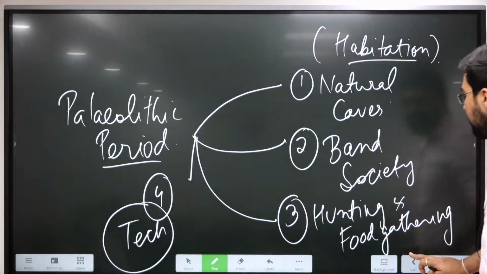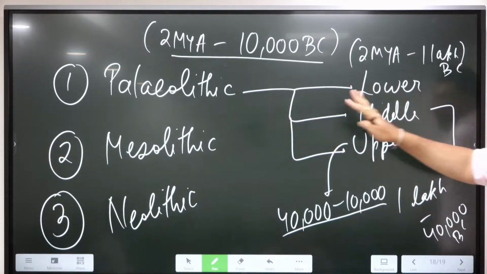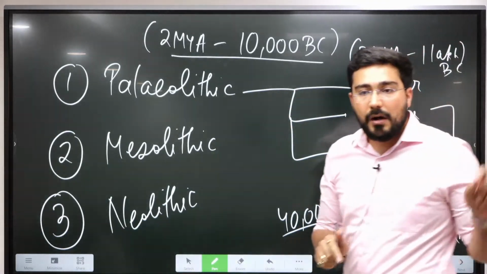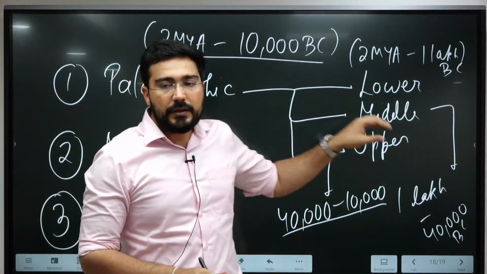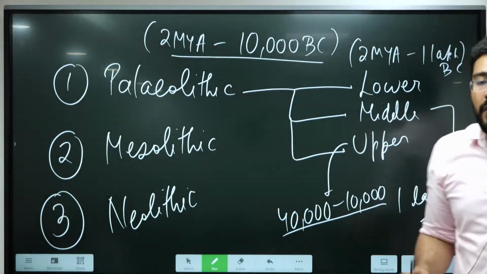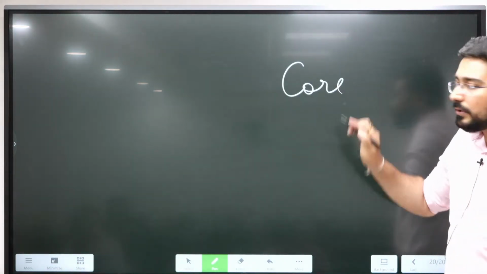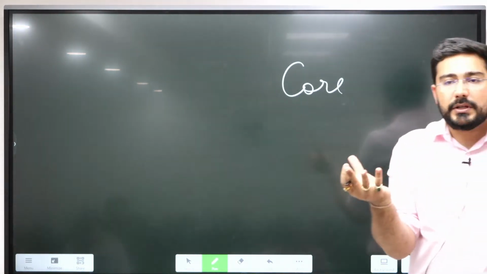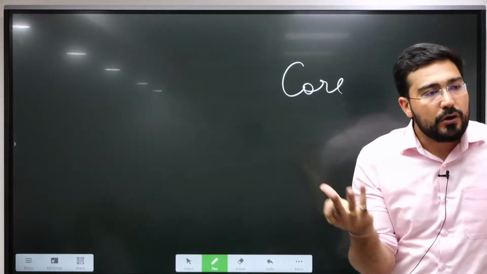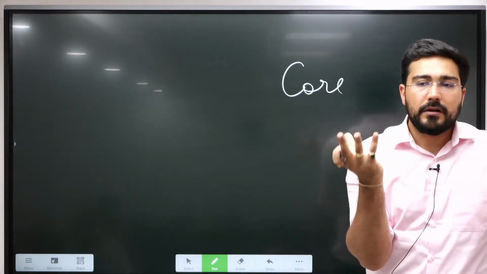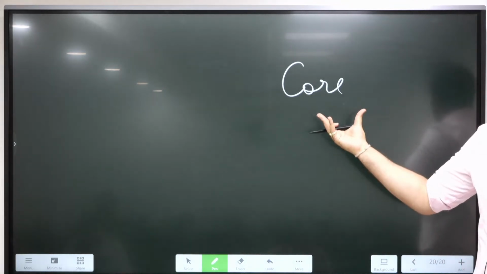Like as we have just characterized the Paleolithic period into 3 parts, lower, middle and upper. During the lower, they were using the most primitive type of technology. You have to just remember, in the first part they used core. Core means, as you saw, a big stone, not polished from any side. That big boulder is known as core technology.